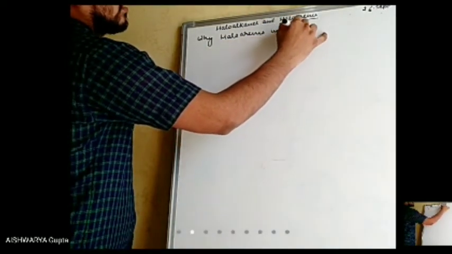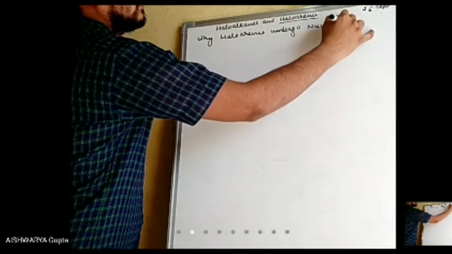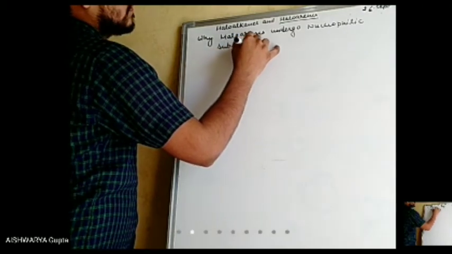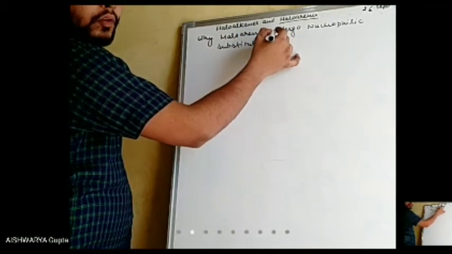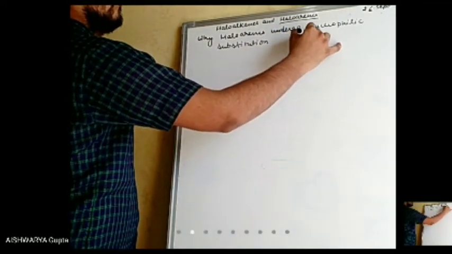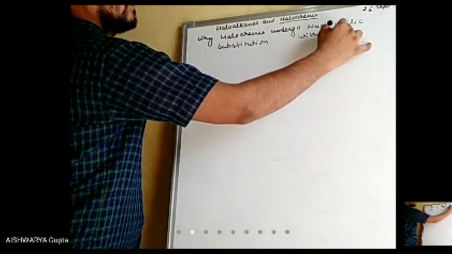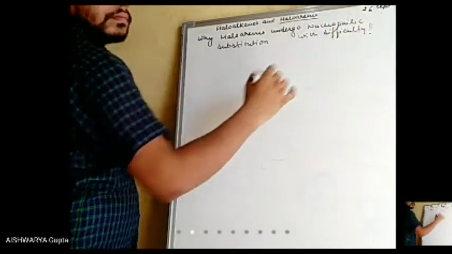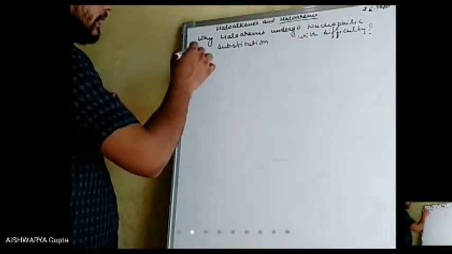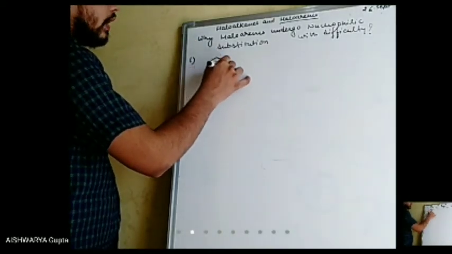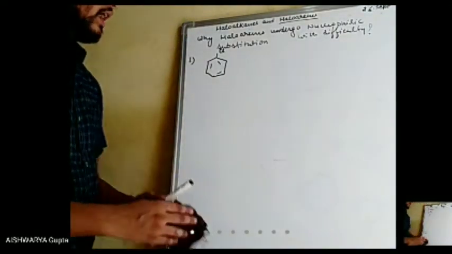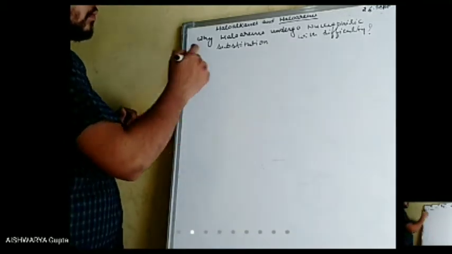We were studying why haloarenes undergo nucleophilic substitution with difficulty. We have also studied some of the reasons. The first reason: if we take chlorobenzene or any haloarene, what happens?